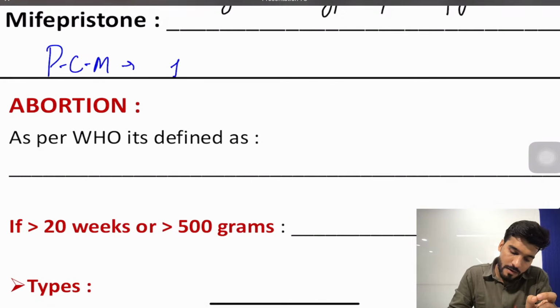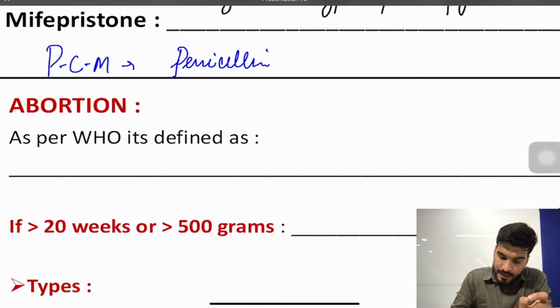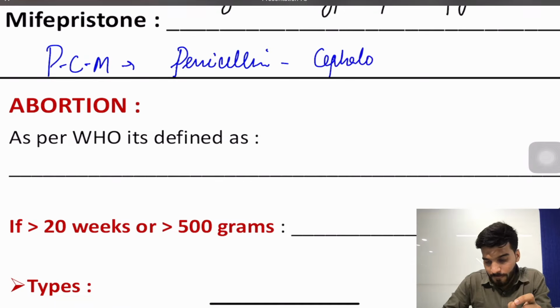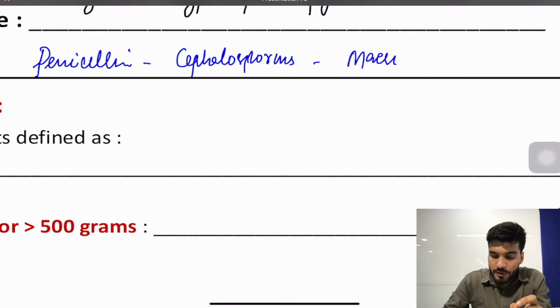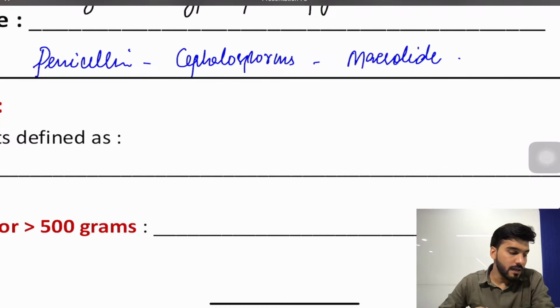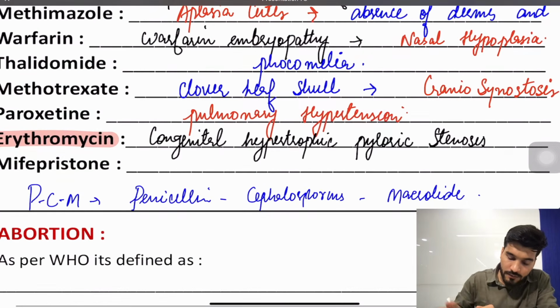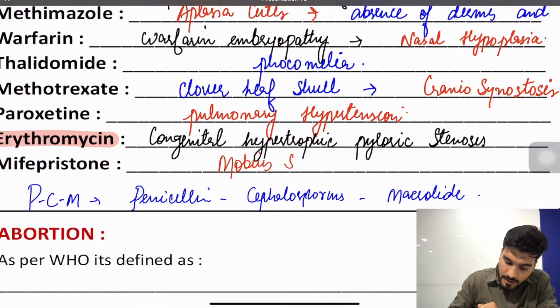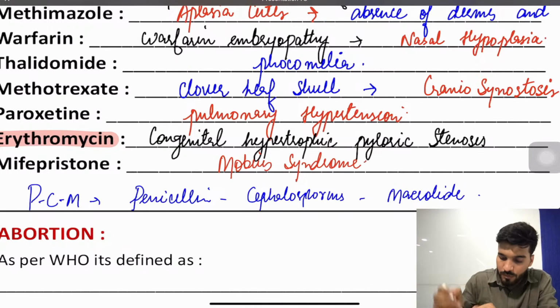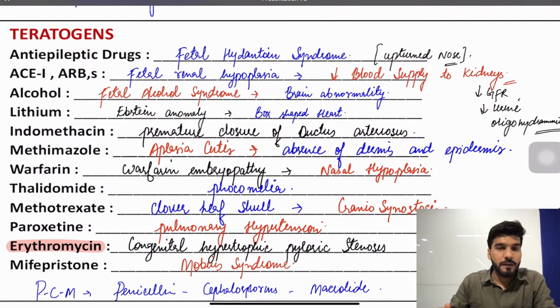Penicillin, cephalosporins, and macrolides. Which macrolide will you not give? Sir, except erythromycin. Erythromycin we are not giving in pregnancy, because it can lead to CHPS. Okay, and the last one, mifepristone, which is an anti-progesterone drug. What is the classical side effect? Sir, it causes Mobius syndrome. It causes Mobius syndrome. So it's all about the teratogenic effects of the drugs.